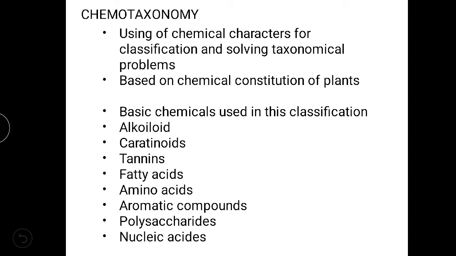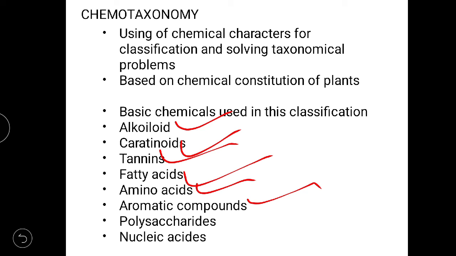We follow which kind of chemicals they have and their percentage or abundance in the given living organism, and then we differentiate one living organism from another. Which chemicals do we use? The first is alkaloid, second carotenoid, third tannin, fourth fatty acid and amino acid, aromatic acids, polysaccharides and nucleic acid.